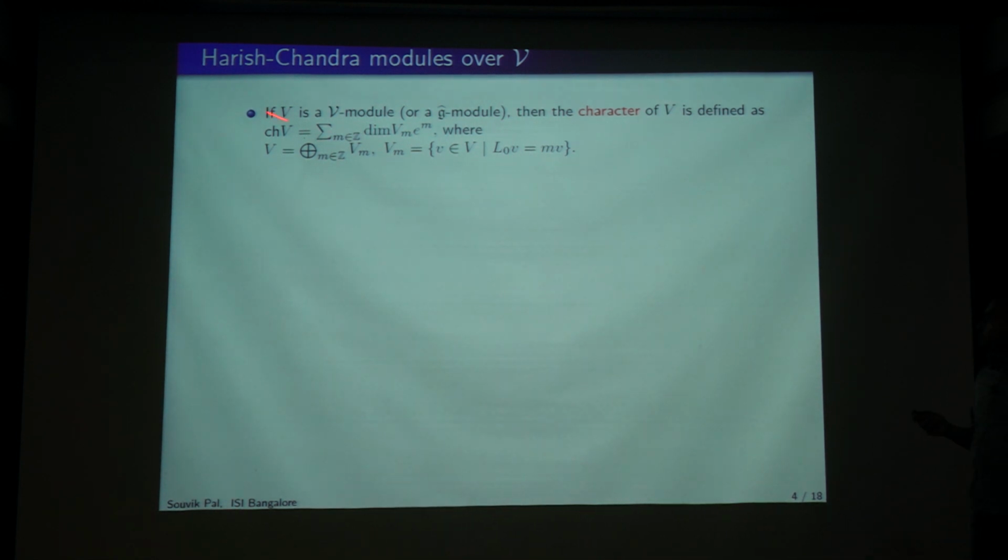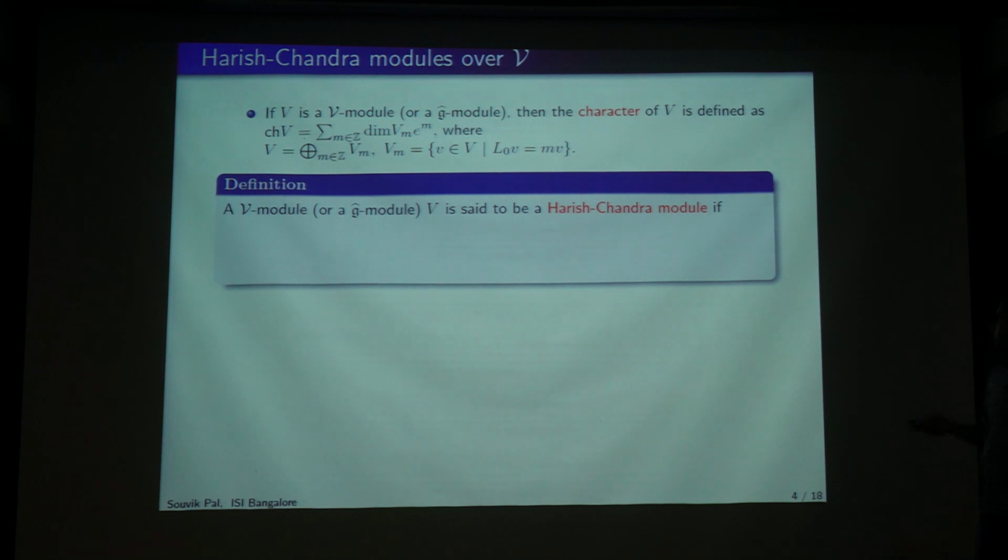What type of representations are we interested in? For that let us look at the definition of a character. Recall that the character is some gadget that just keeps track of the eigenspaces and their corresponding dimensions, where this is the decomposition and these are the eigenspaces with respect to L0. For this formula to make sense, I need the module to have an eigenspace decomposition with respect to L0 and also these dimensions to be finite, otherwise this formula doesn't make sense. This is precisely the definition of a Harishchandra module.